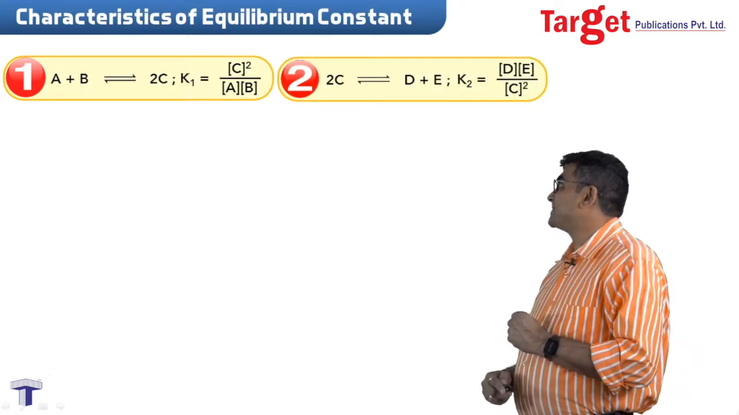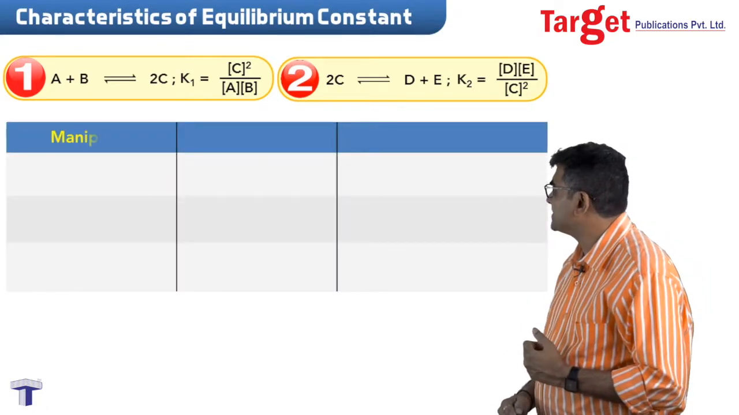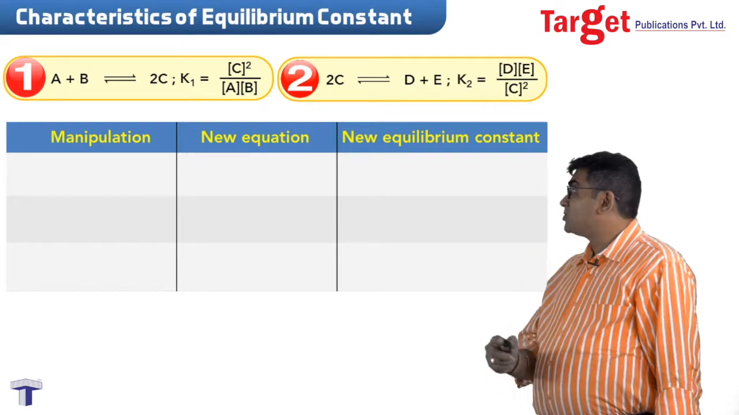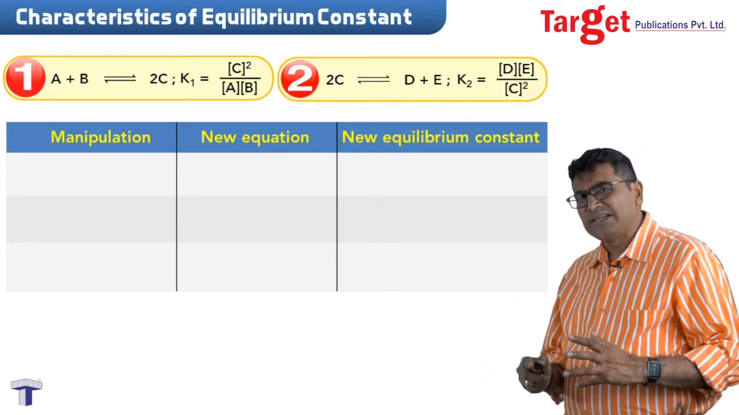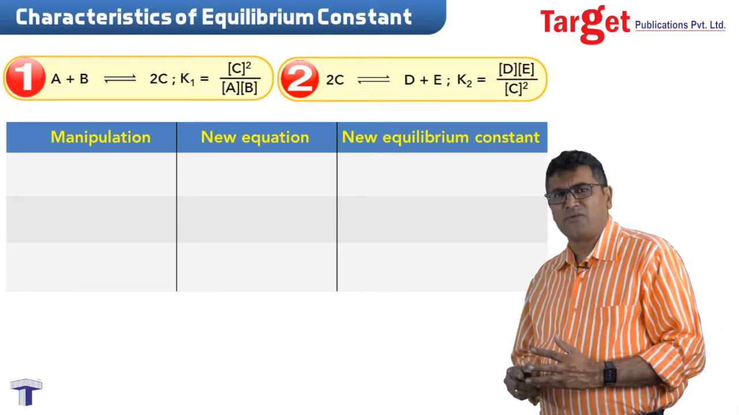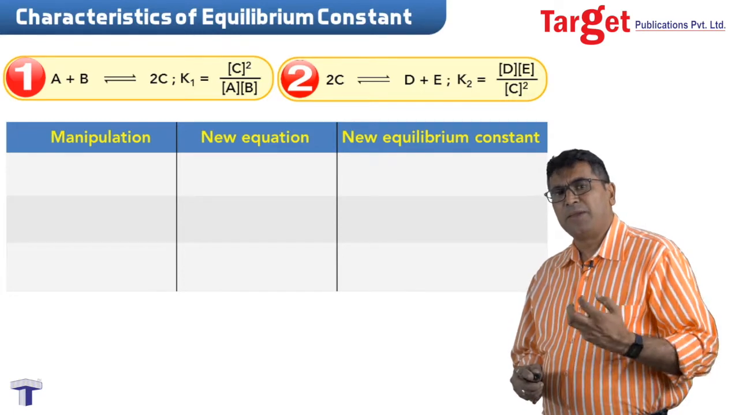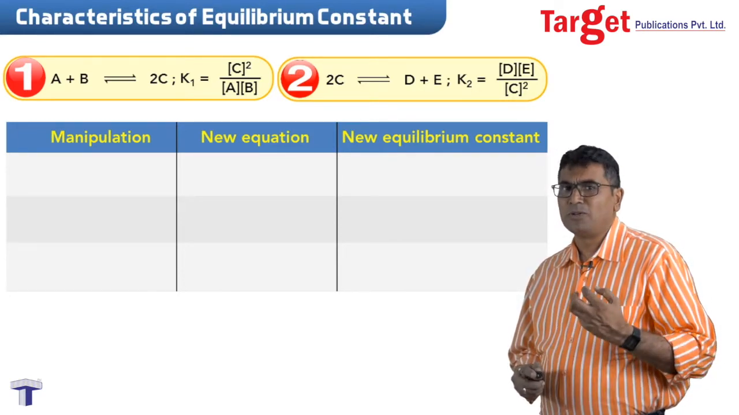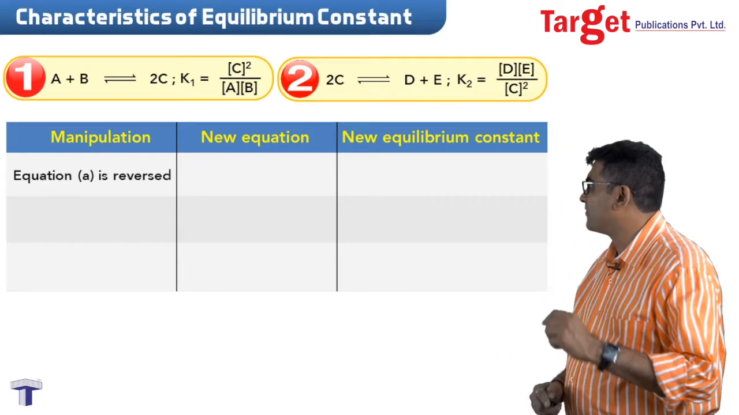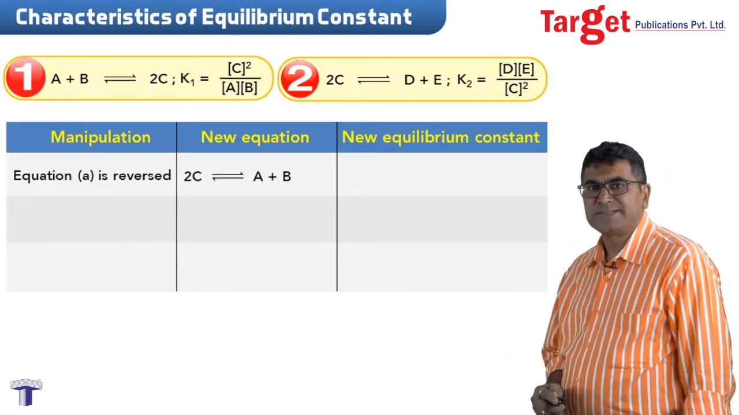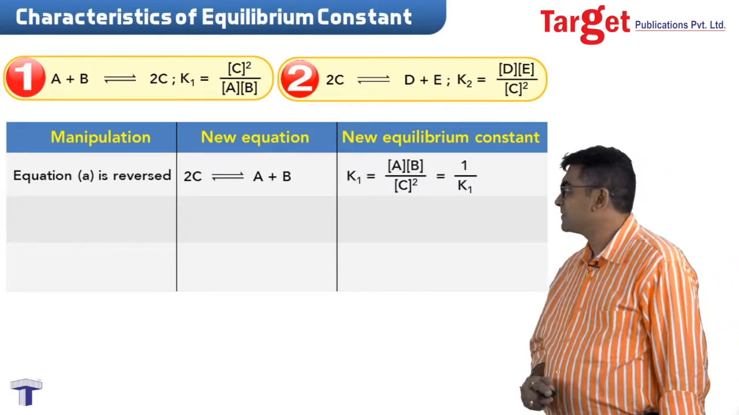Look at these two equations, and let's look at some manipulations that we can do on each of these equations. Consider these two reactions 1 and 2. We have taken a case in which we are giving some manipulations to each of the equations. It's a revision of what we just spoke about, the impact of manipulations on the equilibrium constant. If by any chance we reverse the first equation, in that case the equilibrium constant will be the reciprocal of the earlier equation.